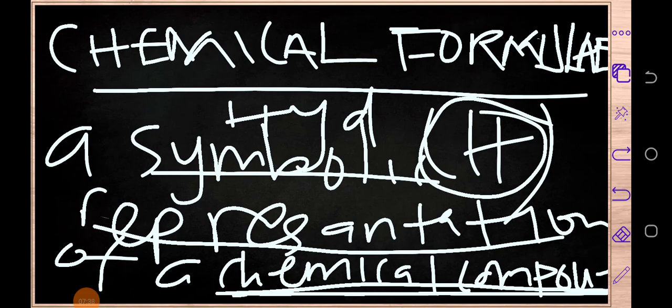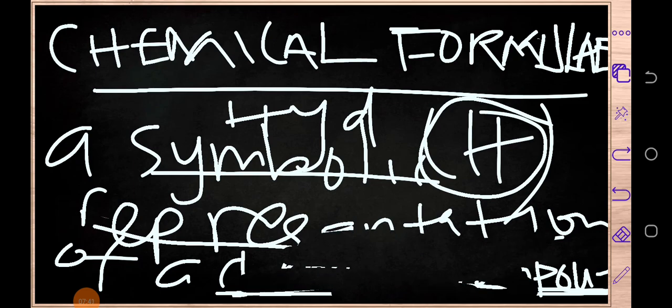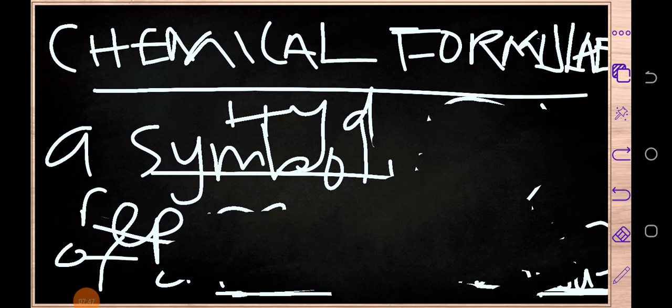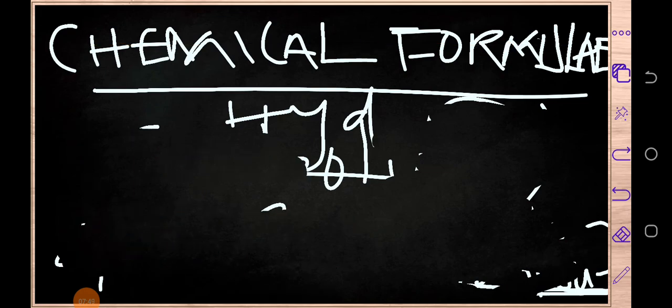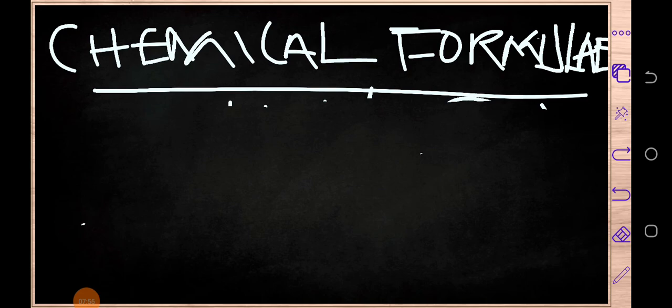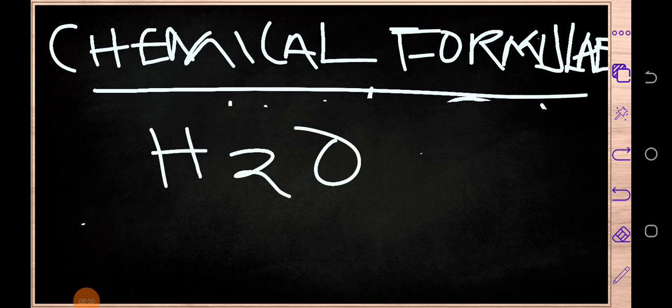Let me just give you another example so that you may comprehend this definition fully. Let me just clear this part. All right, so let's say, for example, you've been given water. So what you are simply saying is that a chemical formula is a symbolic representation of what? Of a chemical compound, or of a chemical compound's composition.